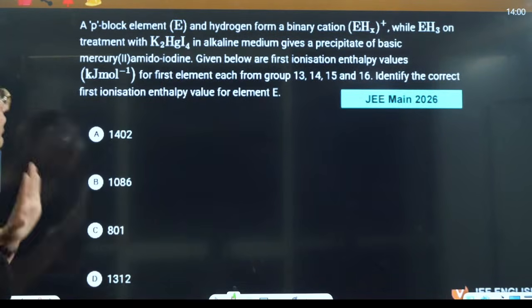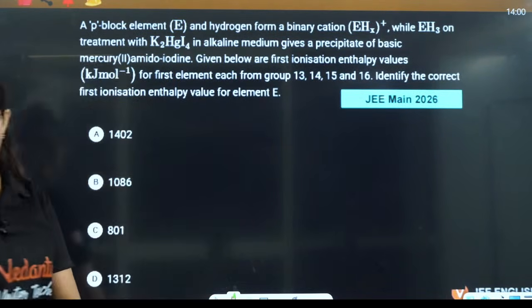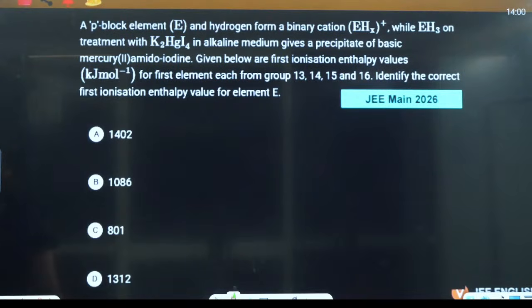Next is the p block element question. Now this is a big question, everybody. Let's see that.